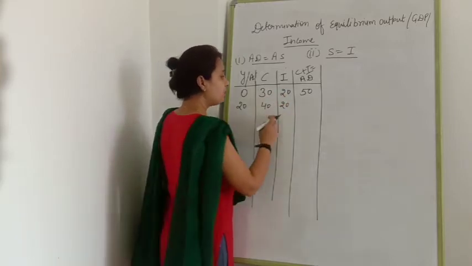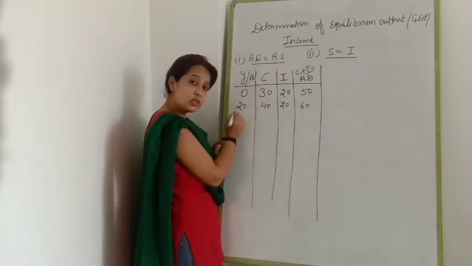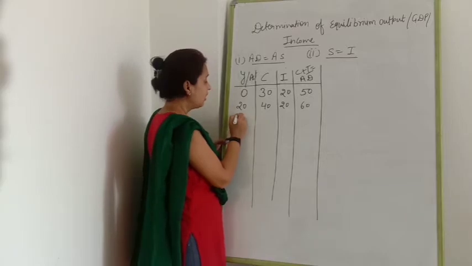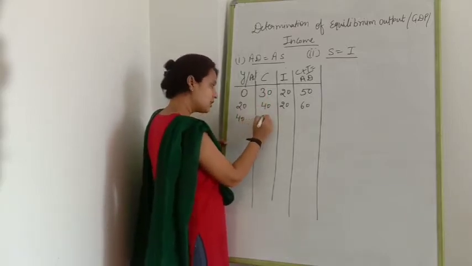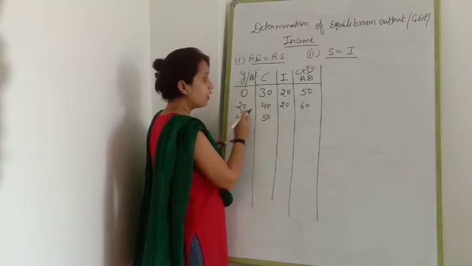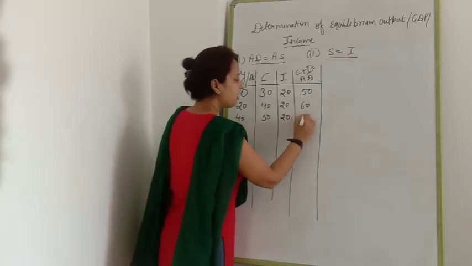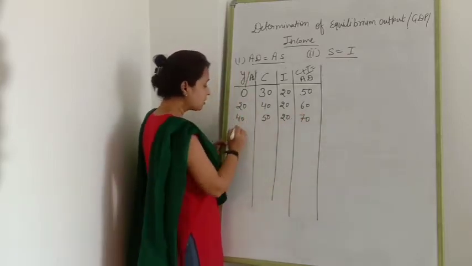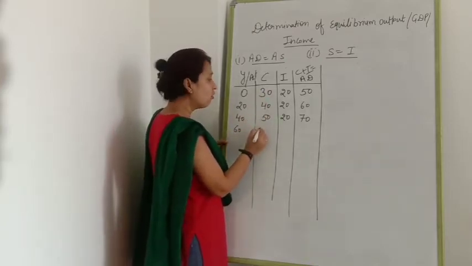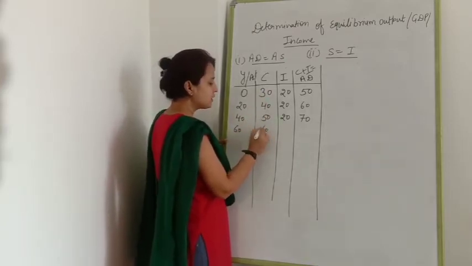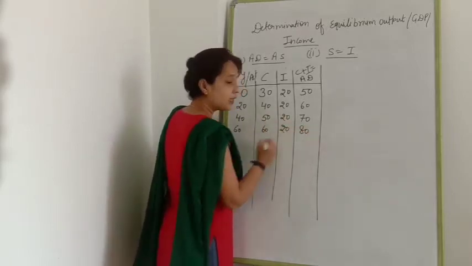So how much AD will be there now? 60. C plus I equals 60. Suppose income is still increasing, then consumption will also increase. Suppose consumption is 50, and I remains constant at all levels of income, then AD will be 70. If income increases further, consumption will increase, suppose to 60 and investment is 20, total AD will be 80.